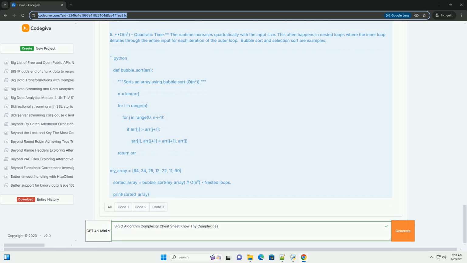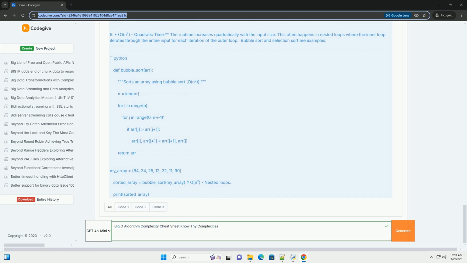Choosing the right algorithm. When selecting an algorithm, strive for the lowest possible Big O complexity, especially for large data sets. A small difference in Big O can significantly impact performance. O(n log n) is generally considered very efficient, while O(n²) or worse can be problematic for large inputs. Conclusion. This tutorial provided a comprehensive overview of Big O notation and its practical applications.